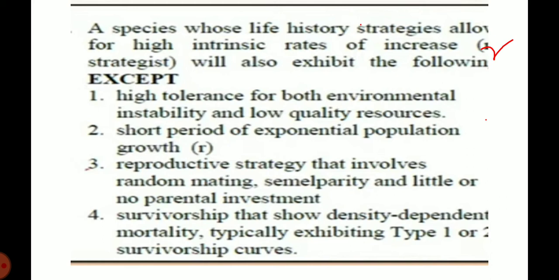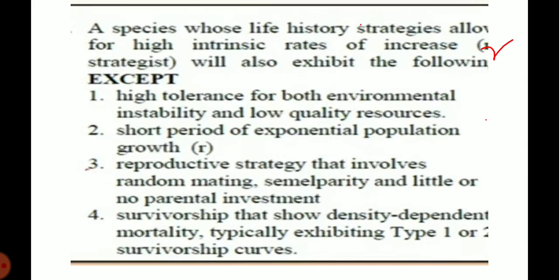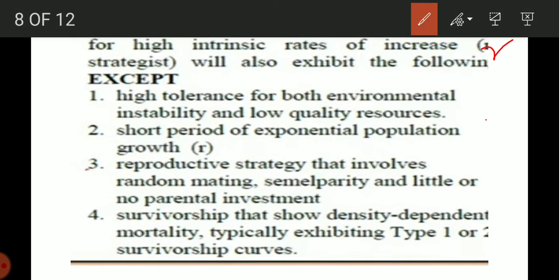look at the first option: high tolerance for both environmental instability and low quality resources. Yes, it is the case of R selected ones, it is correct. And short period of exponential population growth is also correct in the case of R selected. Semelparity and little parental care is correct, but